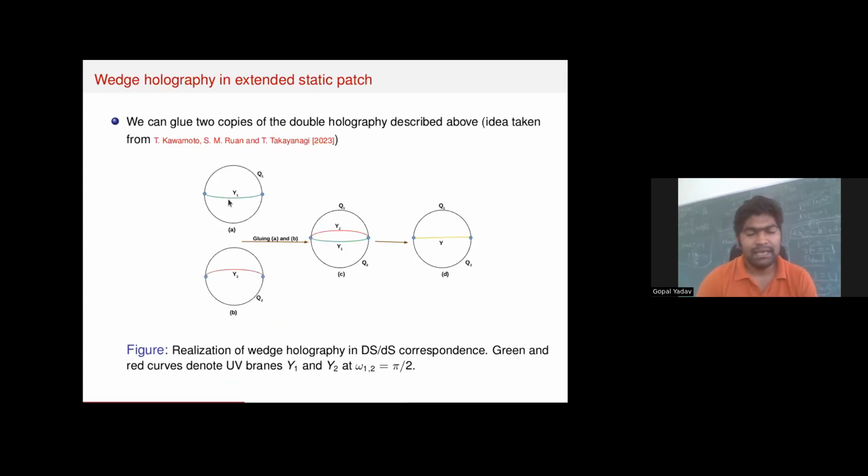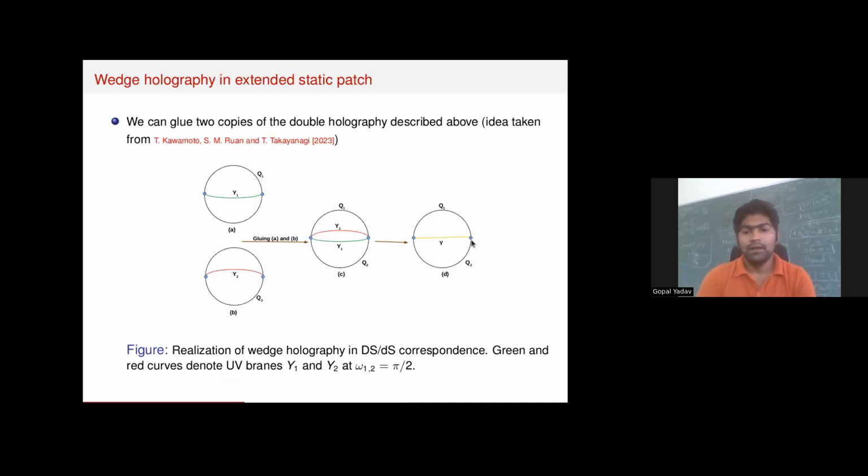So description A is just one copy of double holography where Q1 is interacting with Y1. This is another copy of double holography in dS/dS, where Q2 is interacting with Y2. Then we will glue A and B, so we will obtain a picture at the end like D.